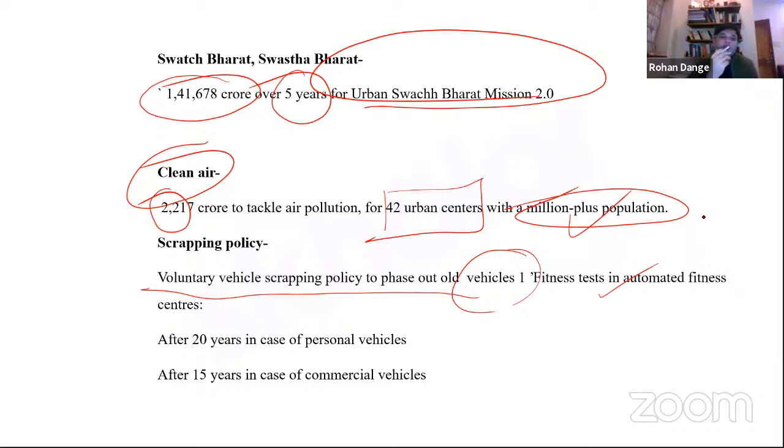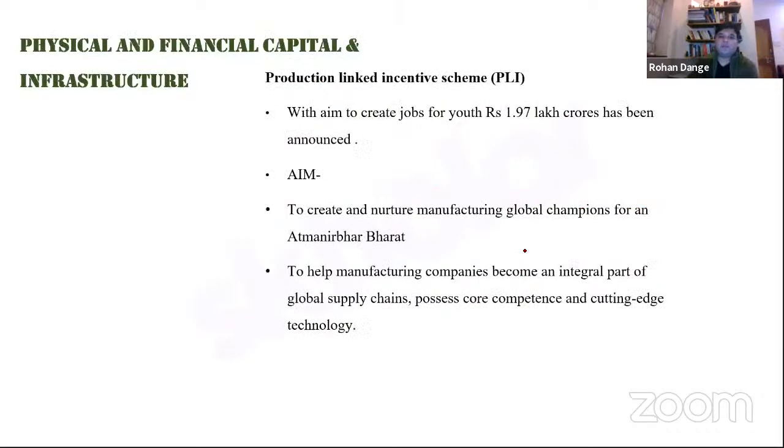So therefore, we have proposed a scrapping policy to achieve our objectives under the clean air mission, or clean air policy, right? So when you talk about personal vehicles, if you've been using a personal vehicle for more than 20 years, then you have the voluntary vehicle scrapping policy. If it's a commercial vehicle, then after 15 years you can voluntarily scrap your vehicle, right?